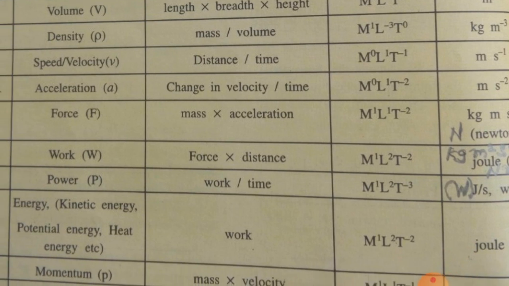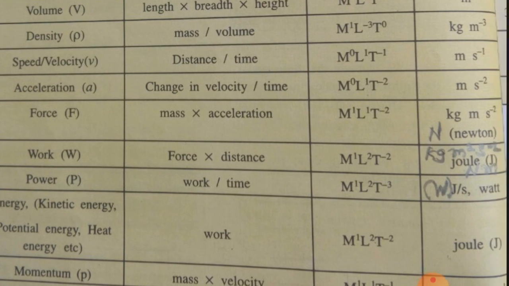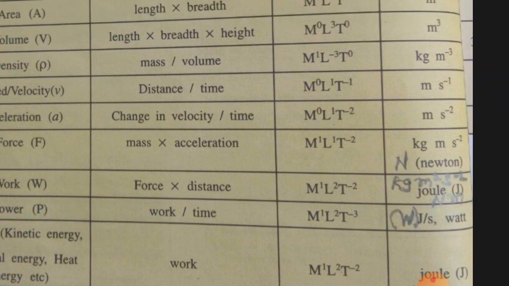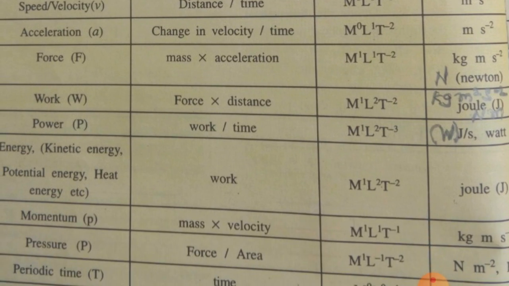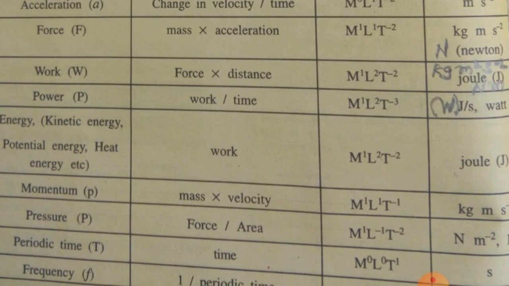Next one: kinetic energy, potential energy, heat energy, etc., means any kind of energy. It is the same as the unit of work, and hence the dimensional formula remains the same as that of work. Momentum again, mass into velocity, small p equal to small m small v.